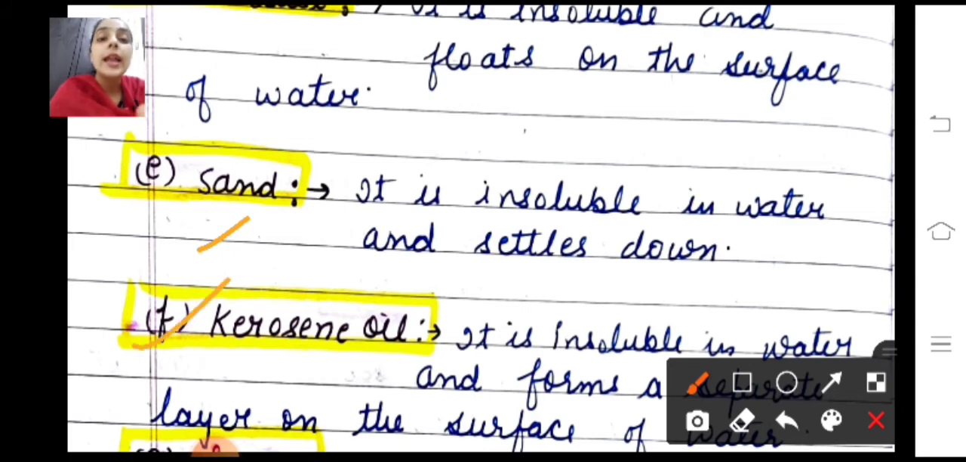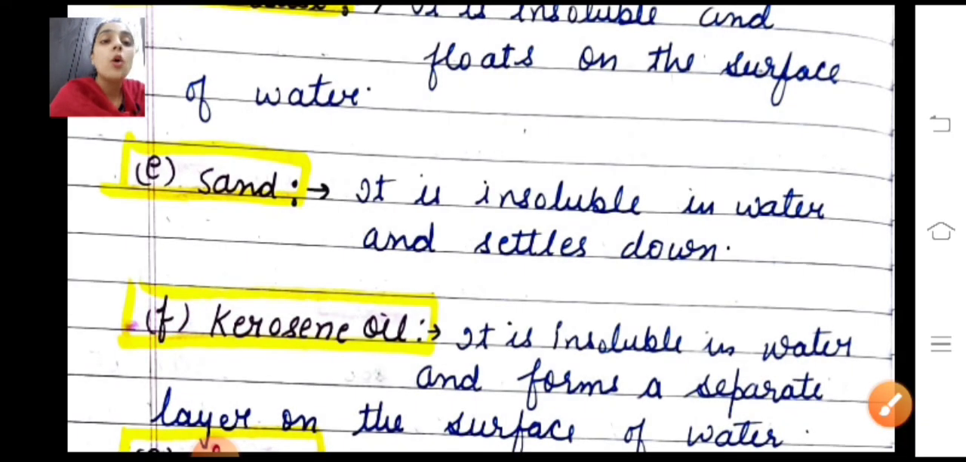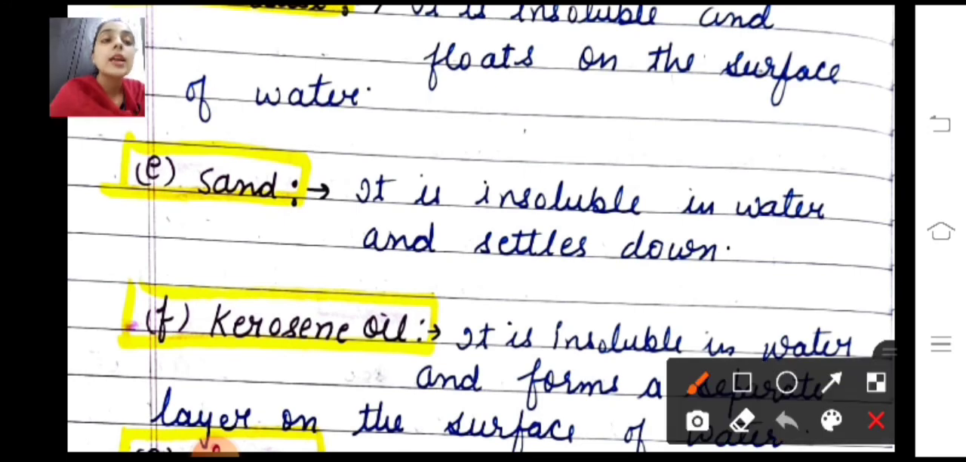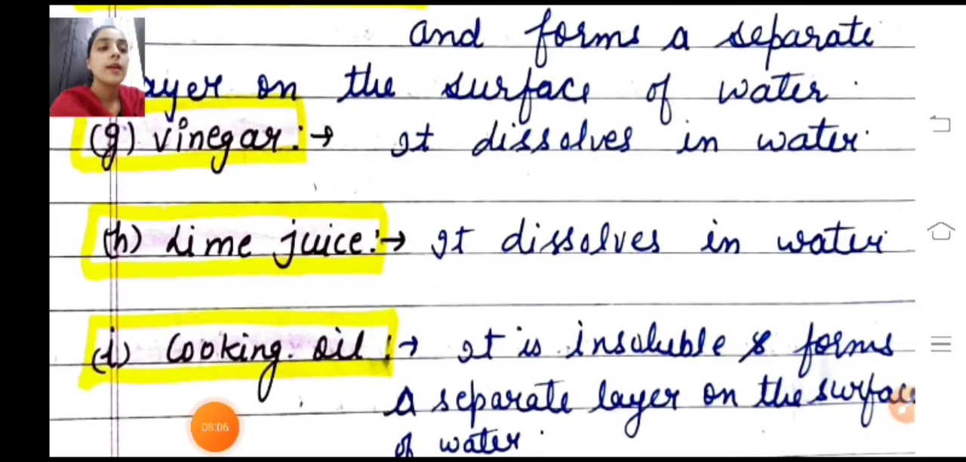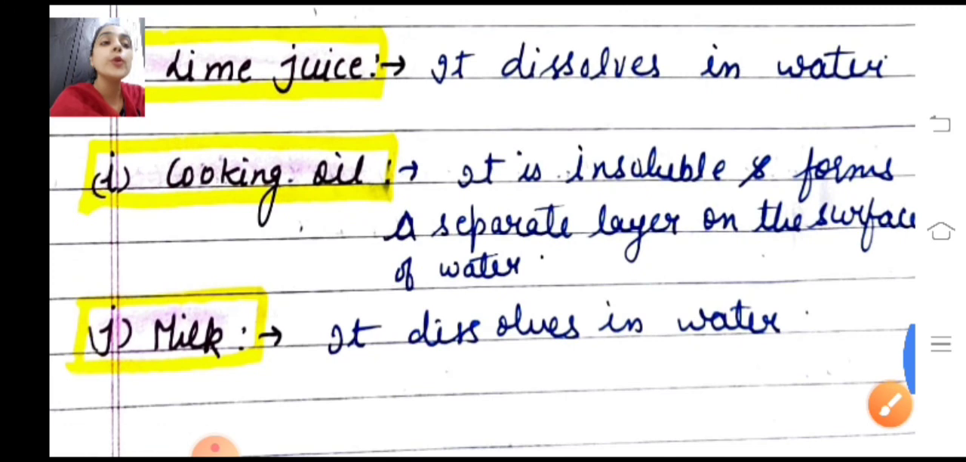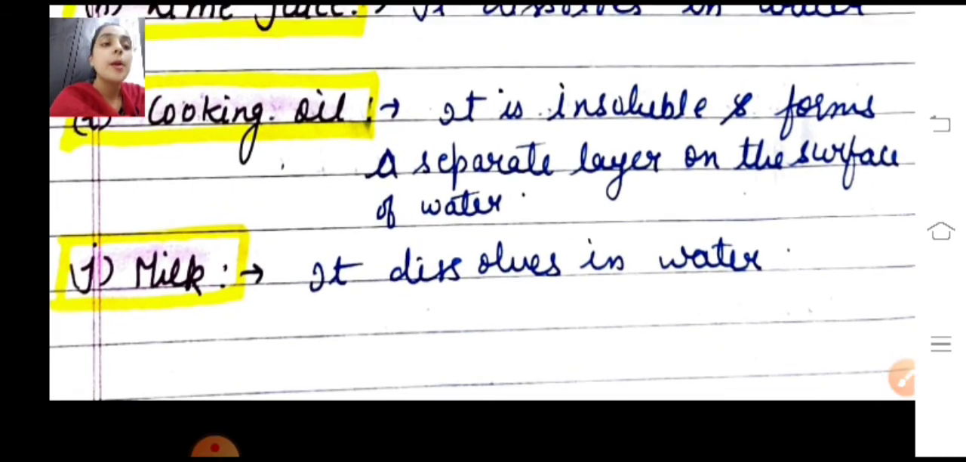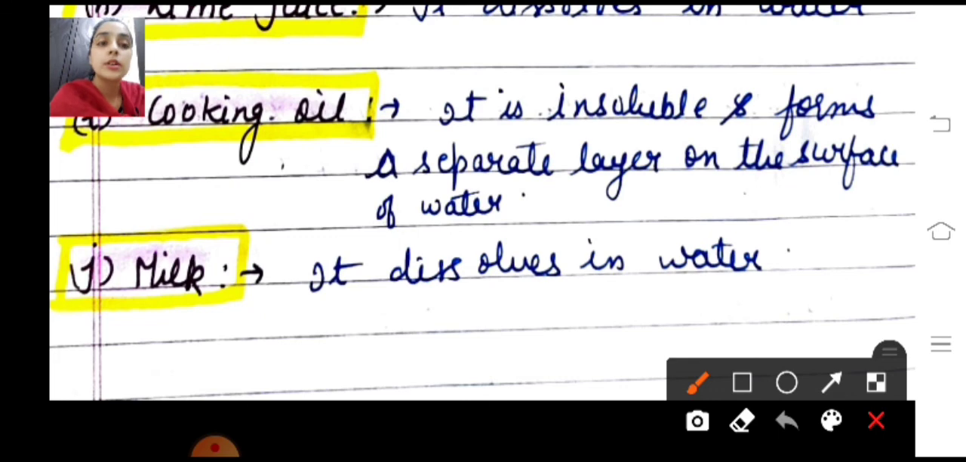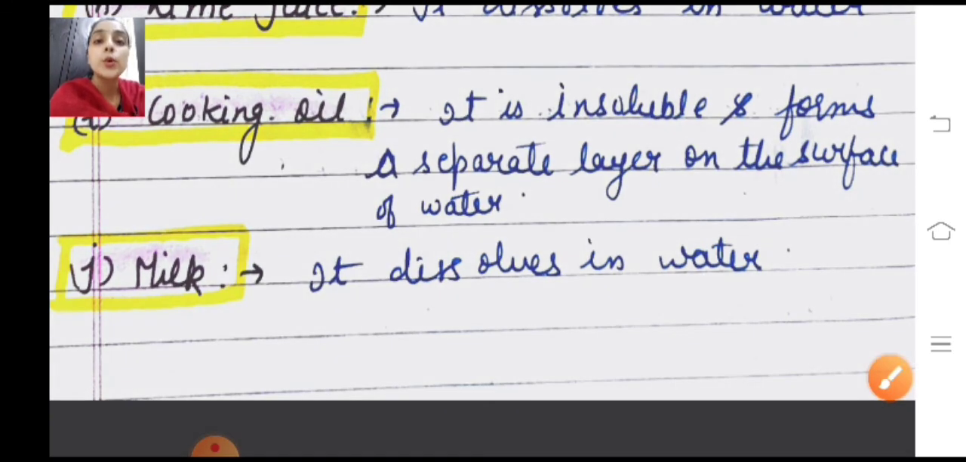Next is kerosene oil. Kerosene oil is insoluble in water and forms a separate layer on the liquid. The next is vinegar. Vinegar dissolves completely into the water. And H is lime juice. It also dissolves into the water. And cooking oil, when we add it into the water, forms a separate layer on the surface of the water, and on the other side, milk dissolves completely into the water. So these are the 4 questions of your NCERT.